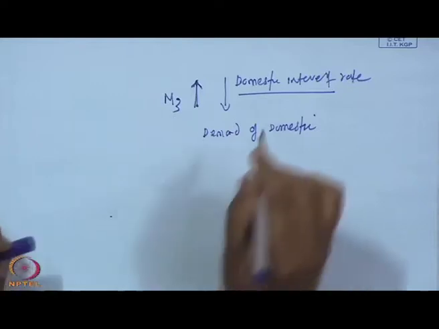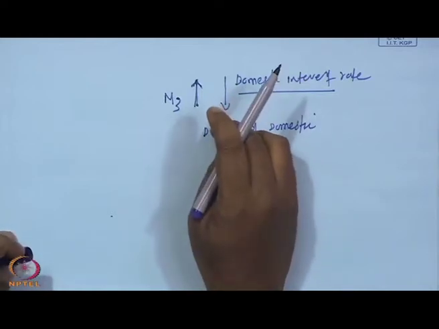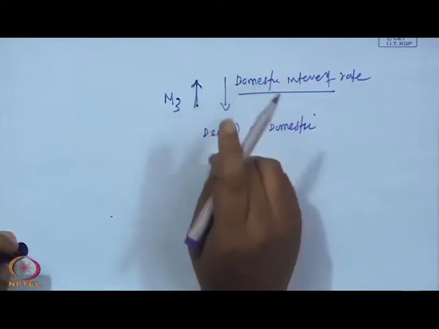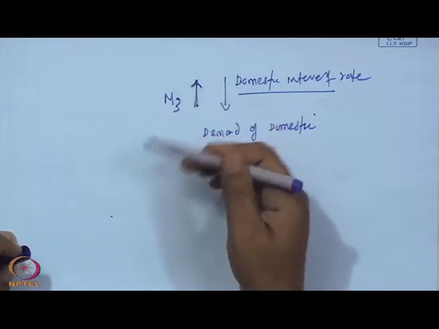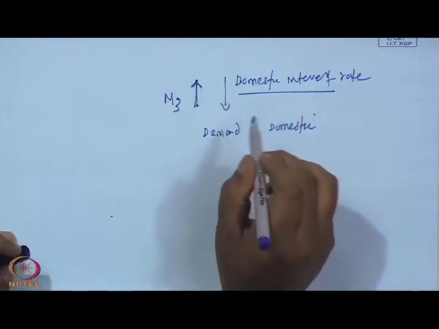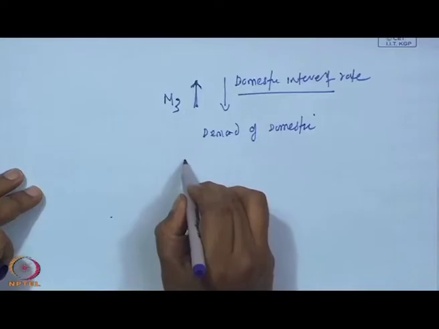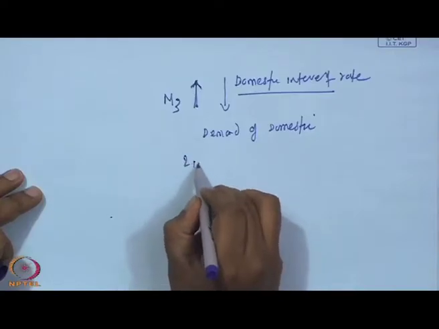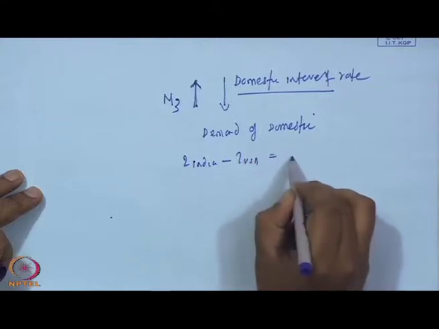So, when the domestic economy is expanding, it requires more supply of money. More supply of money is possible through creation of demand. How to create more demand? You have to reduce the interest rate. When the interest rate is reduced, there will be more supply of domestic money in the economy. So, this leads to what is called a decline of the interest rate differential. The interest rate differential between India and US may decline, may reduce,